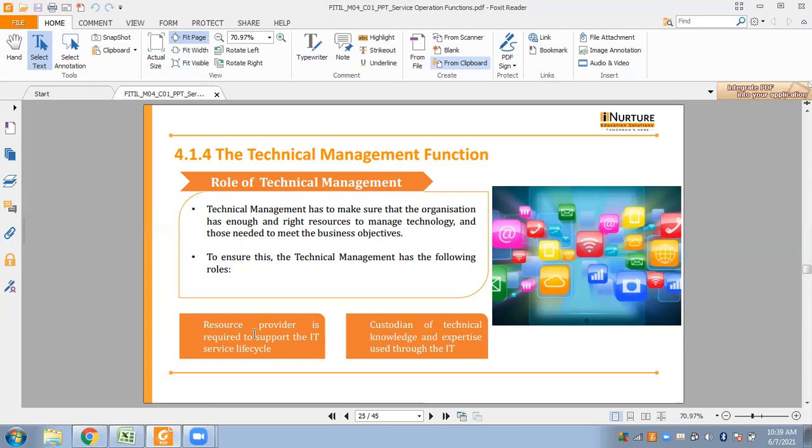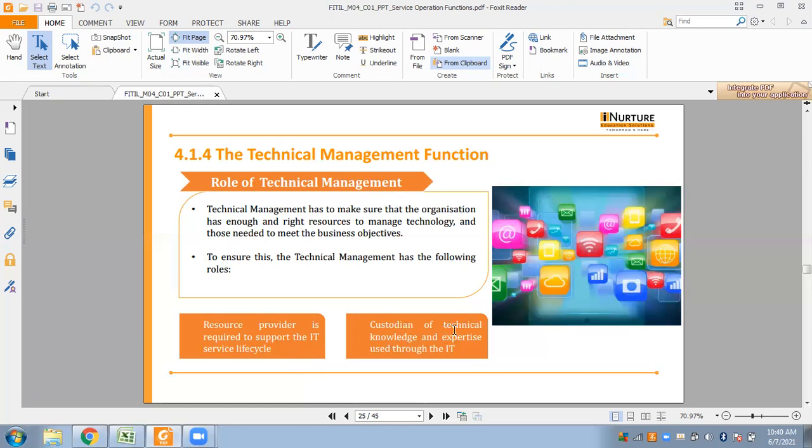One is resource provider, required to support the IT service lifecycle. In this role, technical management ensures that the resources are educated and deployed to test, verify, design, maintain, and improve the technology which is needed to deliver and support the IT services.